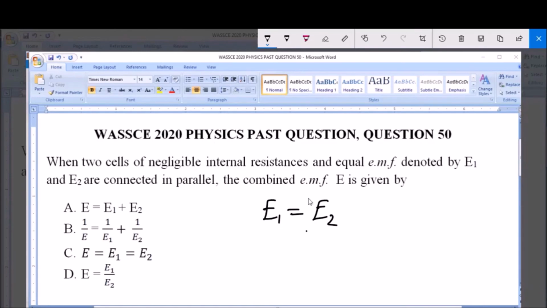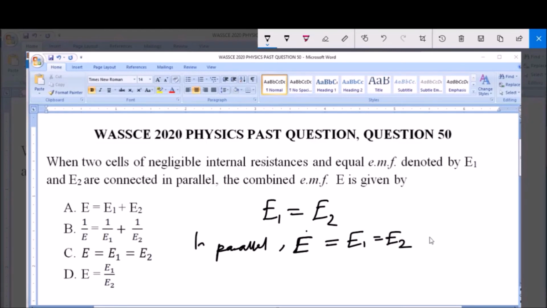When cells are connected in parallel, the total EMF E is equal to the EMF of the first cell, which is also equal to the EMF of the second cell.